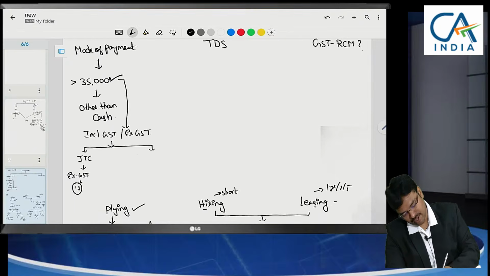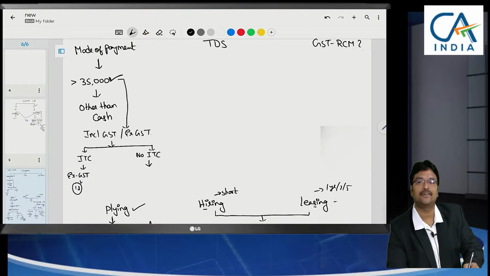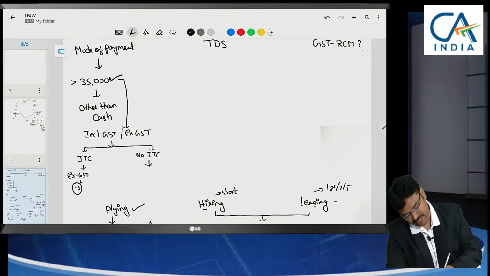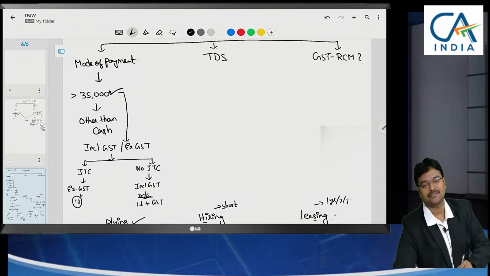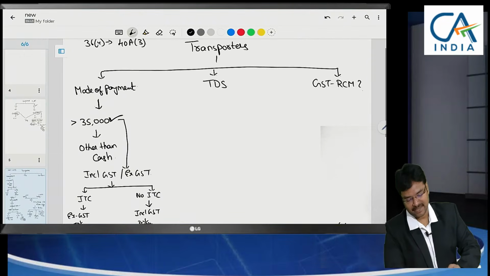But if you are not claiming any ITC, being a blocked credit, or we are dealing with exempted goods. For exempted goods, even though ITC is there, we cannot claim. It has to be reversed. So in this case, invoice value, that means including GST, should be considered for this limit of 35,000. That means 1 lakh plus GST has to be considered for the purpose of this limit of 35,000. Hope the concept is very clear.